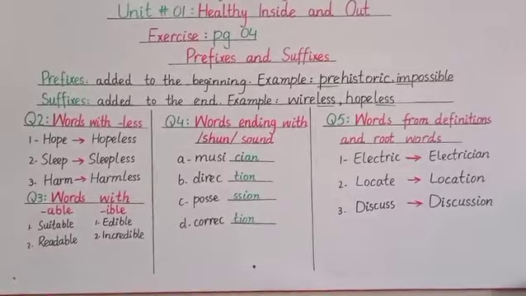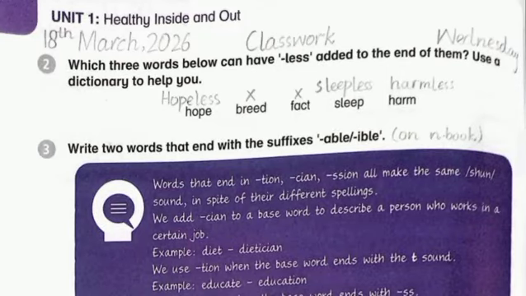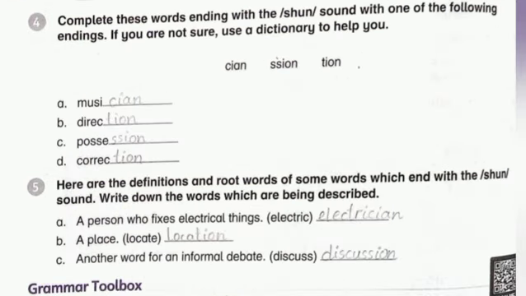Solve this in your books in neat and clean writing and follow the Nelson font. Okay students, so this is how you will solve the exercise in your books. First of all, write the date, day and classwork at the top of the page. And then start solving the exercise like this.